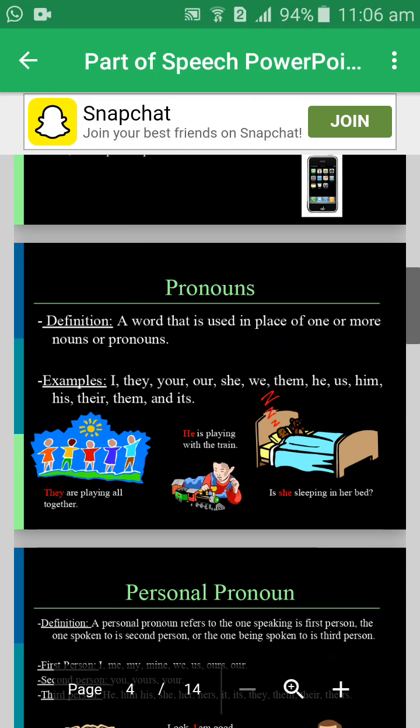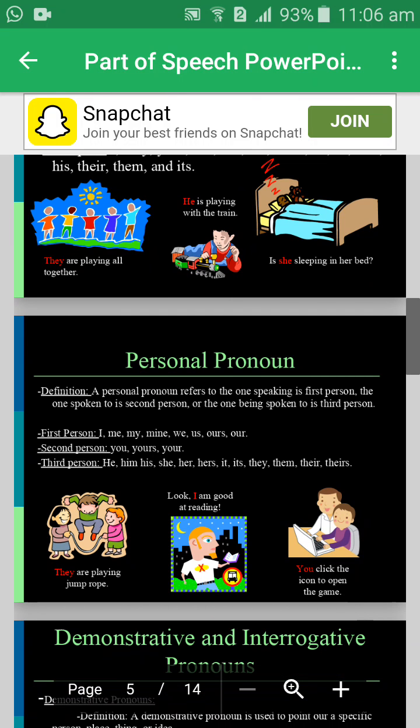Now look at the examples of the pronoun. He is playing with the train. They are playing all together. Is she sleeping in her bed?